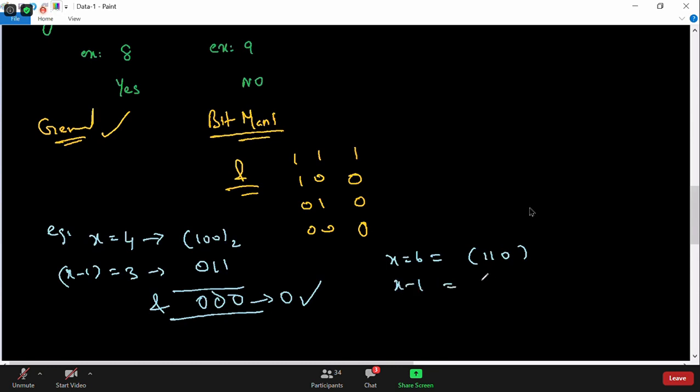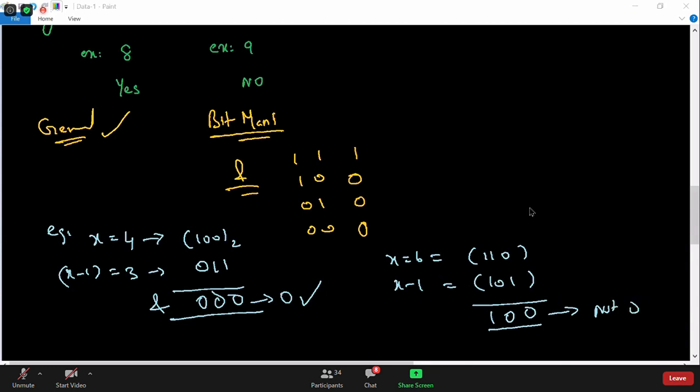How do you represent 5 now? 101. So 1 and 1 gives 1, 1 and 0 gives 0, and 0 and 1 gives 0. Are we getting a 0 value here? No. So it's telling us there is a difference. AND will tell you this is not 0.